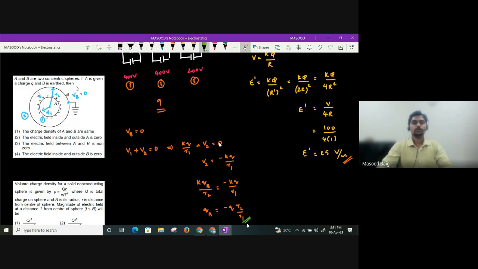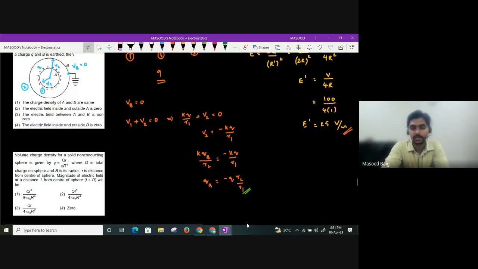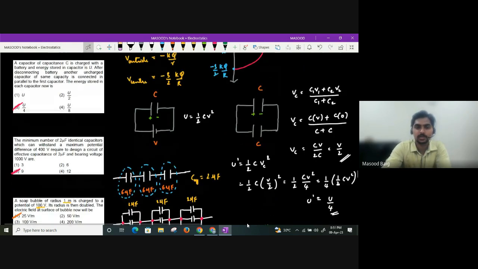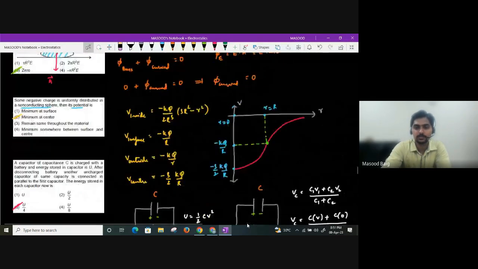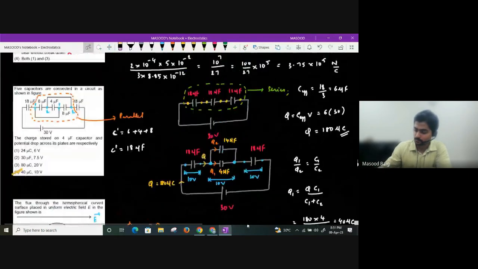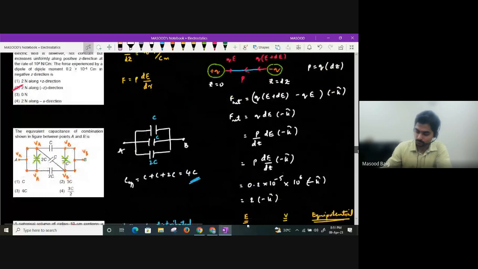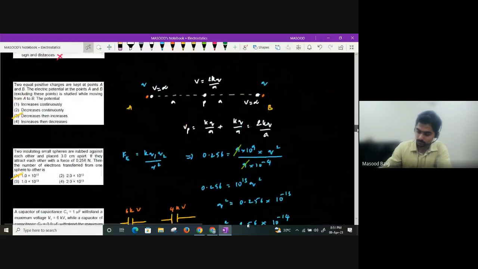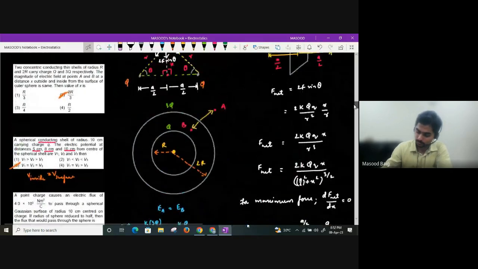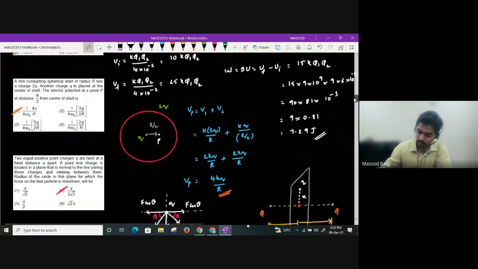Okay, so what they're asking: charge density of A and B are same. I cannot say charge density are same. Let us just go back to that only, because just remember the options, guys. Charge density of A and B are same, they have given. Similarly, electric field between A and something they have given. So you can just look at this question. We have done it yesterday. We did the distribution, no? Charge distribution we have done, no? Yesterday. Yes or no, yaar?